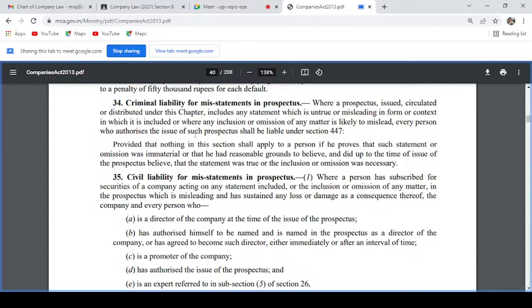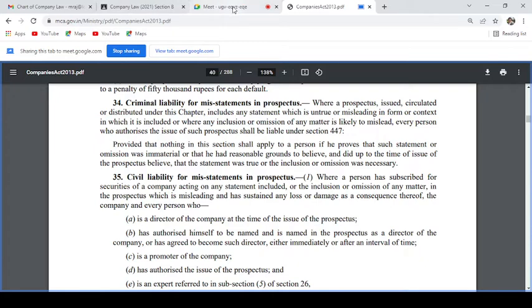That means if in the prospectus there is any statement that is untrue or misleading, and where any inclusion or omission of any matter is likely to mislead, every person who authorized to issue would be liable.